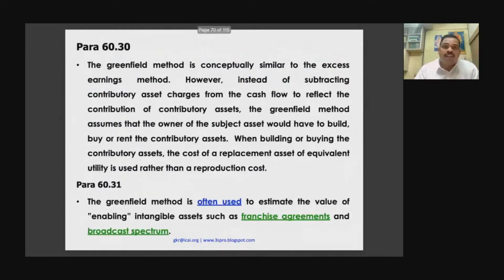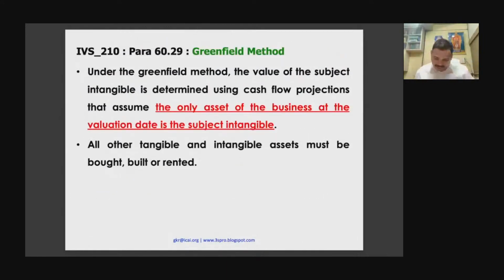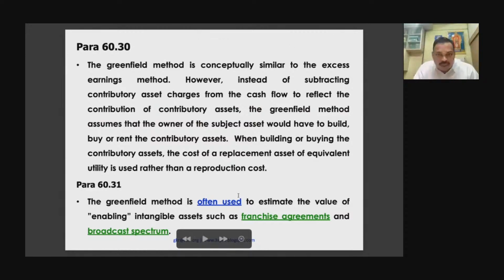So what is a Greenfield? Now in Greenfield, the interesting part is the intangible asset what you are going to value is the only intangible asset. This is the first point. Okay, that means you don't have multiple intangible assets. Now, example, I'll give you an example. Say, the example is the franchisee agreement.